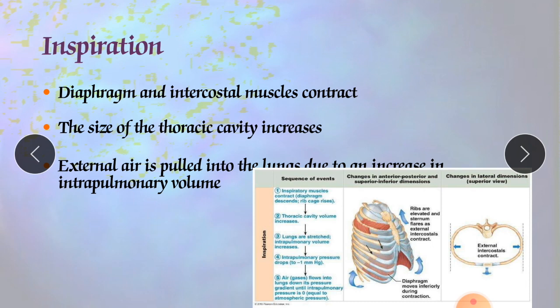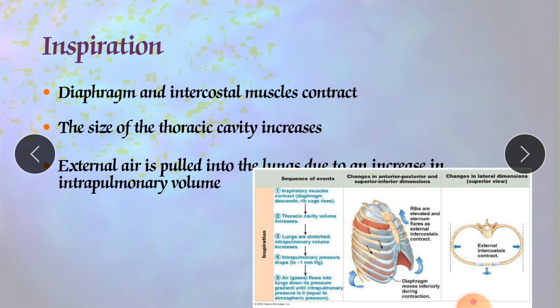The next most important muscles of inhalation are the external intercostal muscles. When these muscles contract, they elevate the ribs, so the first two ribs will be elevated. As a result, there is an increase in the anteroposterior and lateral diameters of the chest cavity. The contraction of the external intercostals is responsible for about 25% of the air that enters the lungs during normal quiet breathing.